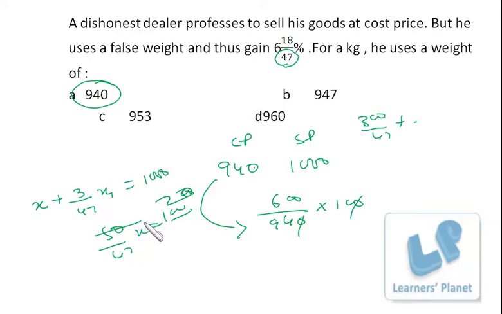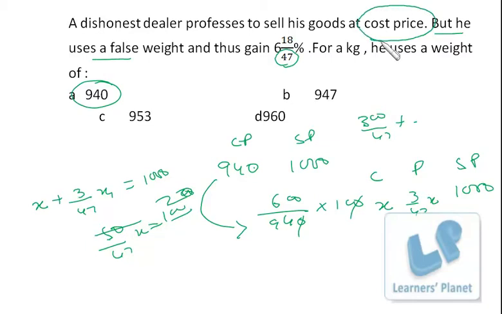What I assumed is the cost price is 1 rupee per gram, so for 1000 grams the cost price is 1000 rupees, right? But in this case, the selling price is 1000 rupees. If I assume the cost price is X, the profit is 3 by 47 of X. So cost price plus profit is actually the selling price, because he uses a false weight and thus gains this percentage, but is selling the goods at the cost price.